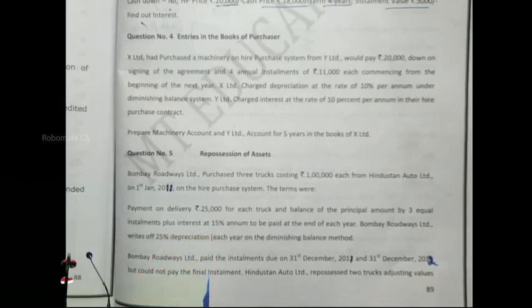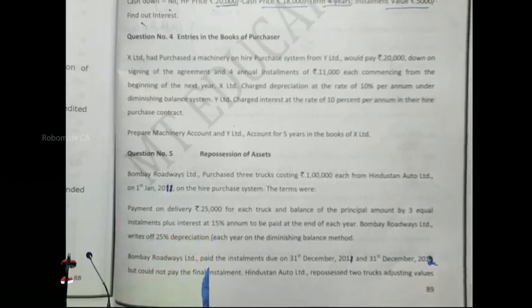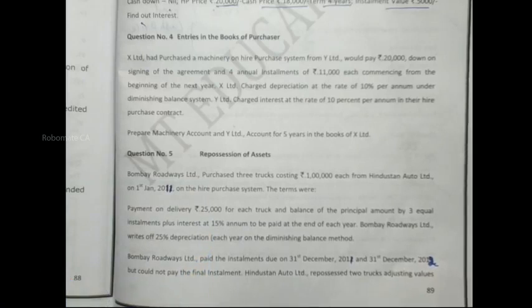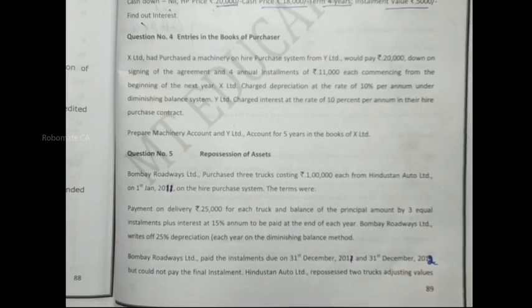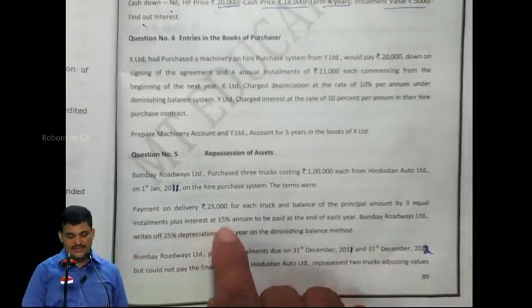Please listen. Let me take it directly for discussion. We'll quickly dispose of this. Bombay Roadways purchased 3 trucks, each costing 1 lakh, totally 3 lakhs. In this, 25% down payment. Out of 3 lakhs, 75,000 down payment. Balance 2,25,000 will be settled equally. Principal will be paid equally. The balance of the principal amount by 3 equal installments plus interest at the rate of.